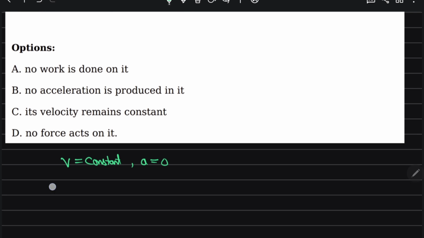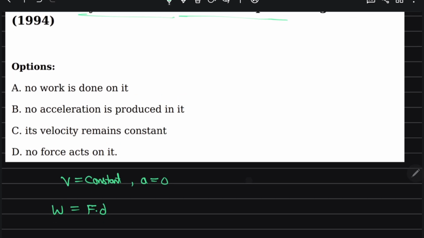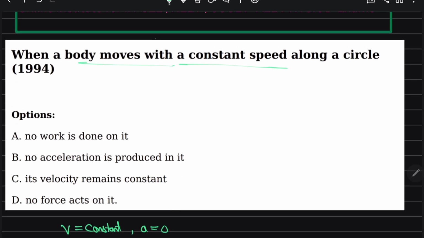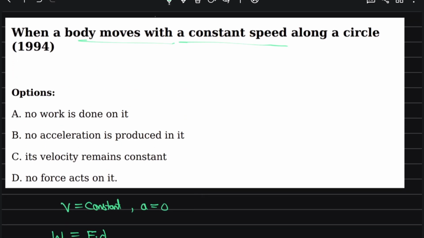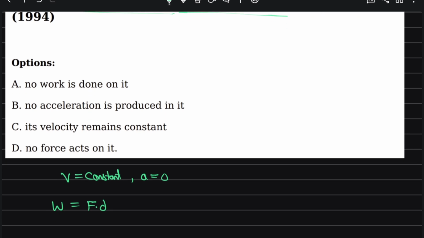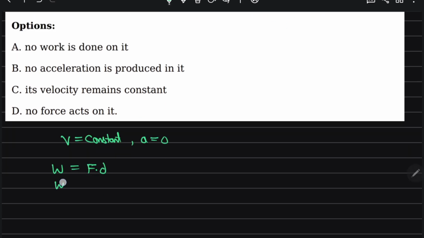Work done is equal to force into displacement, or mass into acceleration into displacement. No acceleration is produced in it.